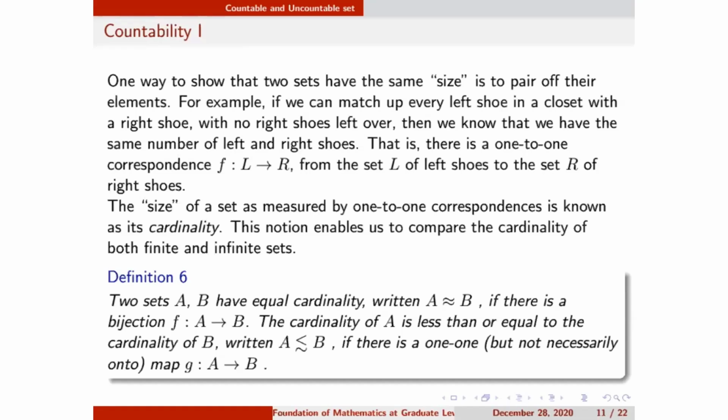If there is no right shoe left in the wardrobe, then I'll say all the left shoes are equal to the right shoes, so there is no right shoe left. In this way, we say set L is numerically equivalent to R. If I know there is a set A with 10 elements, then I'll say 10 is the cardinality of the set.